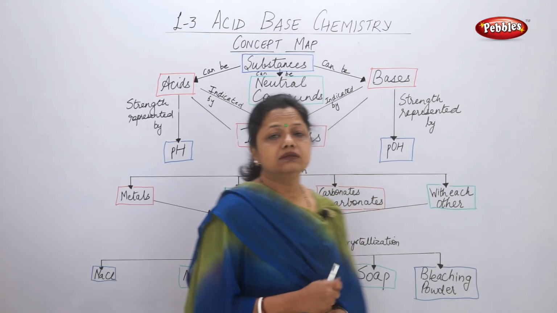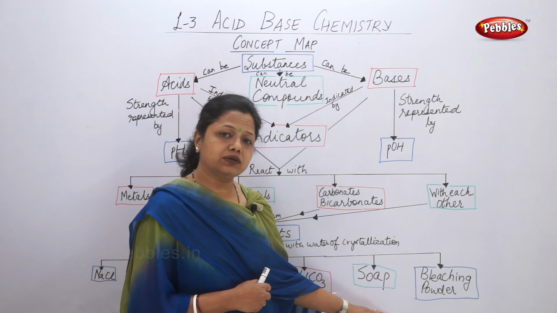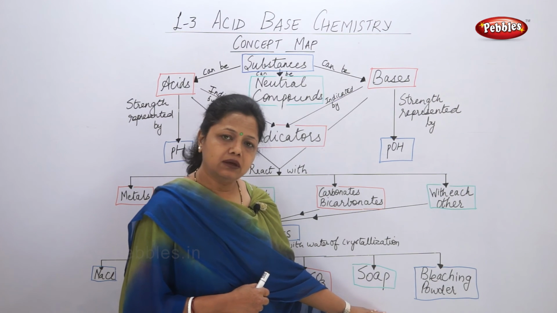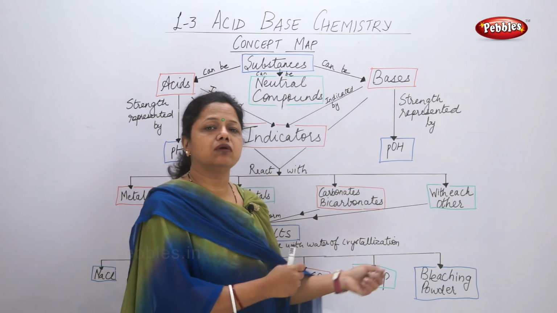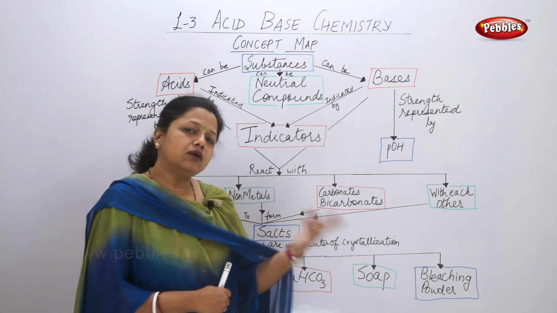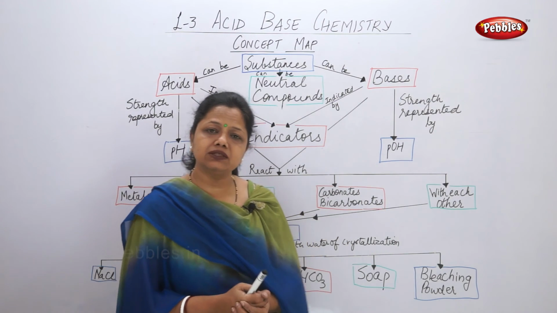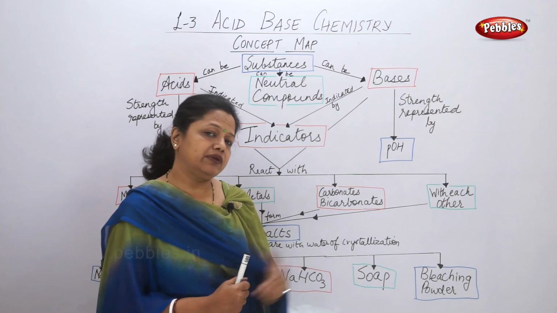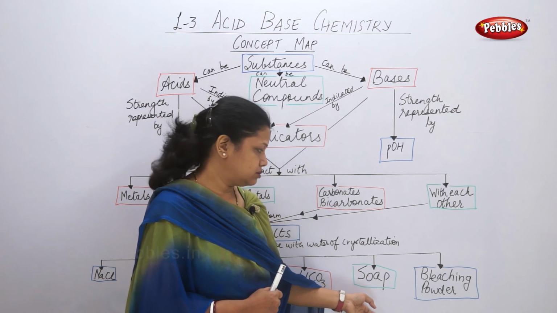Then we saw the salt as soap. That means soap also can be formed as salt. Now what is soap? Soap is nothing but sodium or potassium salt of fatty acid. So it is also a form of salt, and soap can be the cleansing agent, it can be in the form of detergent, it can be in the form of liquid soap. So soap is also a salt.